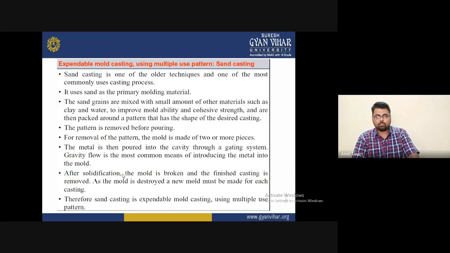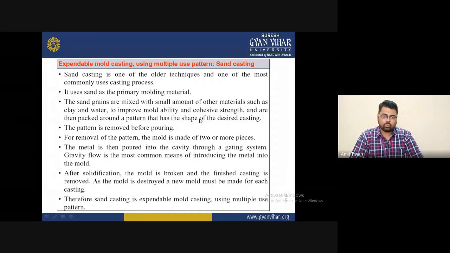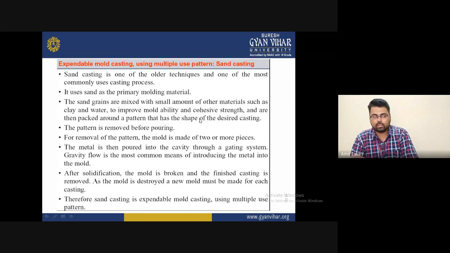So these are some advantages for which expendable mold casting is generally used. Using multiple-use patterns, if you want to fabricate a number of items, you can allow a number of patterns to solidify at the same time between the top and drag, and with the help of sand casting you hold those multiple patterns, so that in a single step a multiple number of samples are produced with the help of the multi-use pattern.